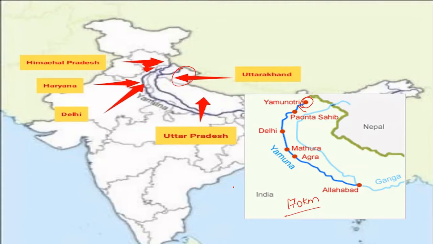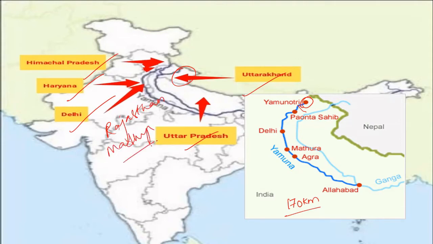Now let's talk about the catchment area of this Yamuna. It covers the states of Uttar Pradesh, Uttarakhand, Himachal Pradesh, Haryana, Delhi, Rajasthan, and Madhya Pradesh.